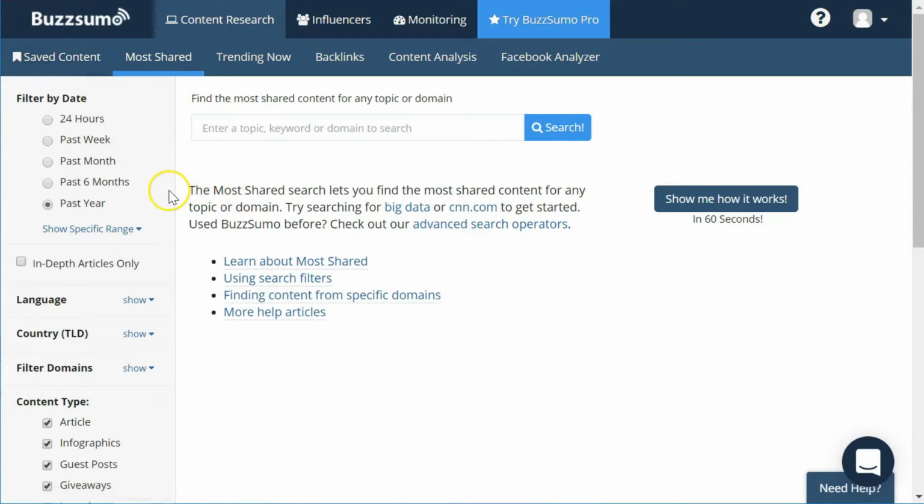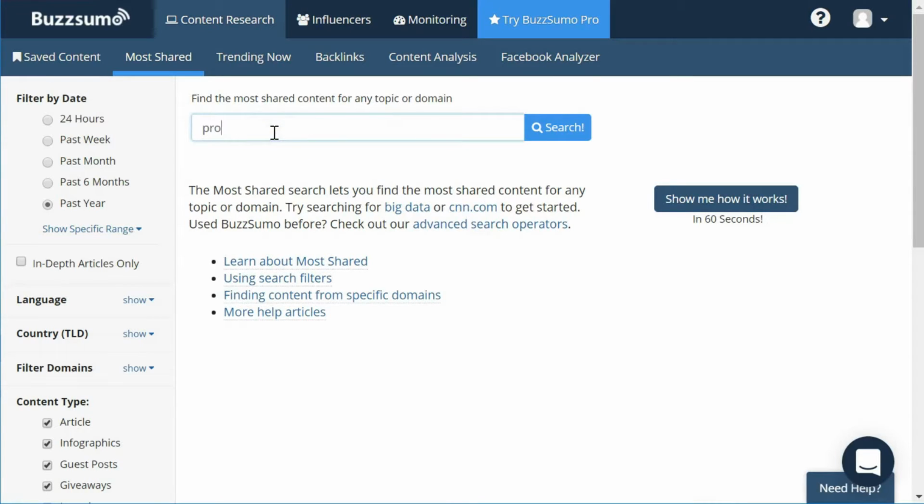And let me just walk you through what BuzzSumo does and how I use it to find content that is most relevant to me, and at the very least, help me find content that other people are sharing. So all you need to do to use BuzzSumo is to use this search bar here. And you can search either by topic, you can search by keyword. Now, keywords are a little limited. They only limit you to about 2 keywords. If you start entering in more than 2 keywords, you'll find that your results are not nearly as good. Or you can decide to search by a particular domain.